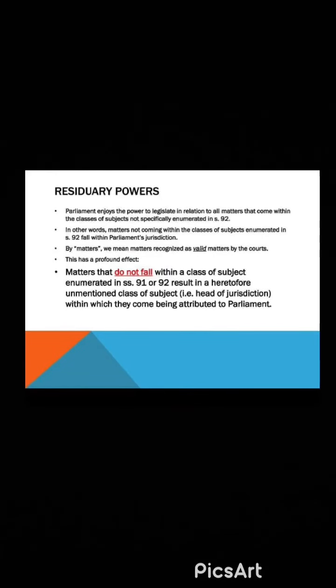There is a fourth kind of list also, which is known as residuary subjects. Any subject which does not fall in any of the above lists is known as a residuary subject. For example, the IT sector. When our constitution was made, at that time there was no existence of computer software etc. So, such types of subjects are part of residuary subjects. Only the central government has the power to legislate on such subjects.